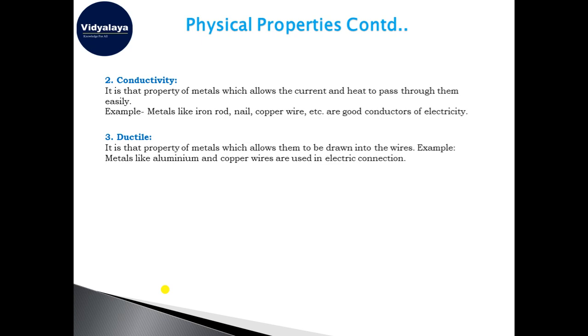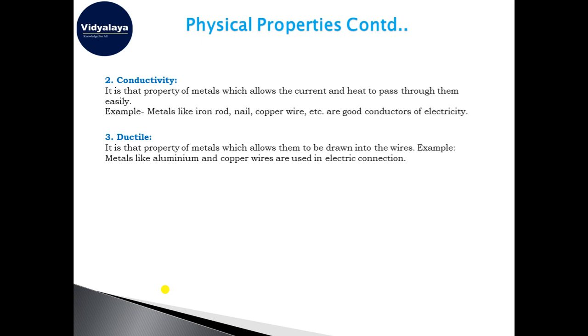For the metals, they conduct electricity. Like you have seen that the wires in your home are made up of metals. The thing that is inside the plastic coating, that is the metal, and it is conducting the electricity from one point to another point. So metals like iron rod, nail, copper wire, etc. are very good conductors of heat and electricity.